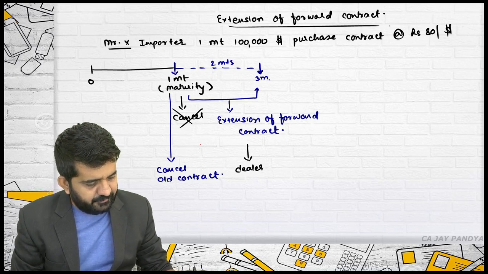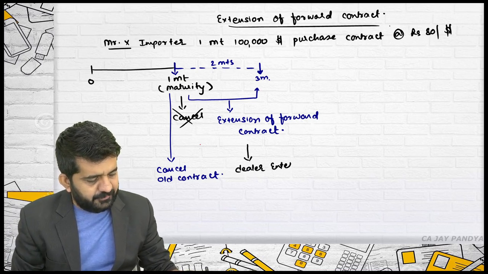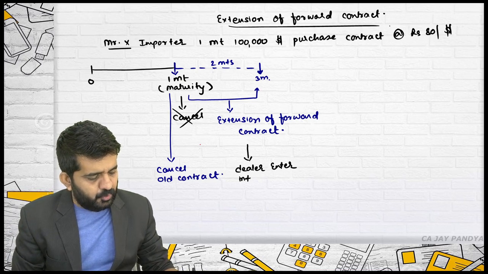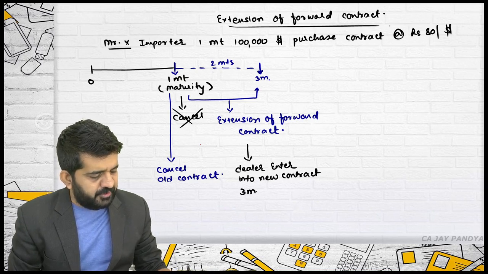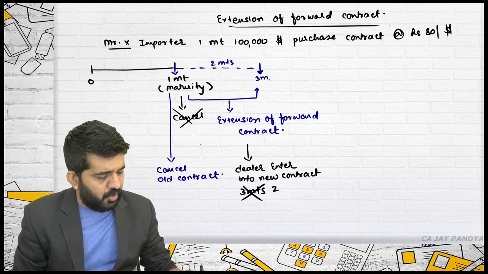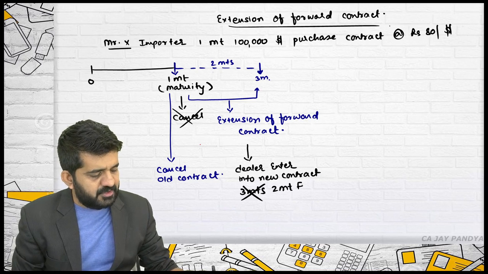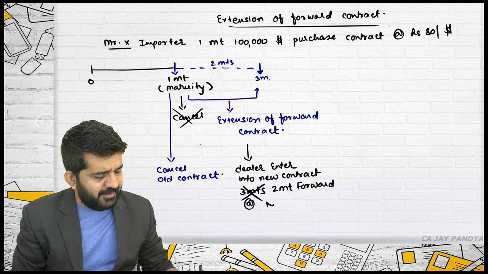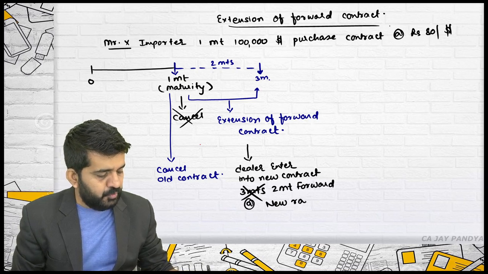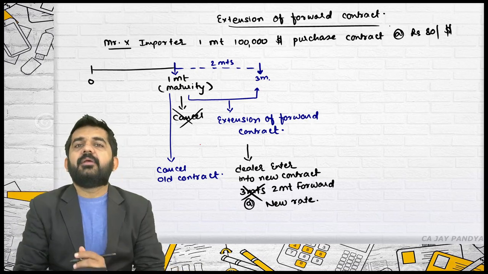And the dealer will enter into a new contract of 2 months forward at the new rate.